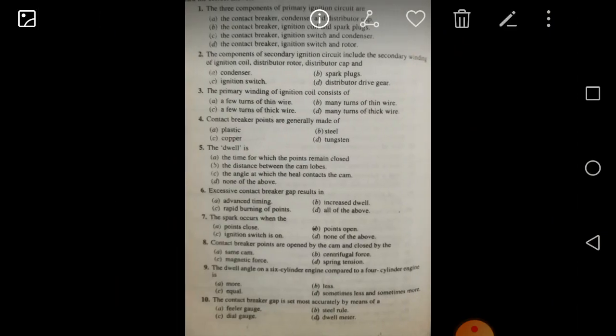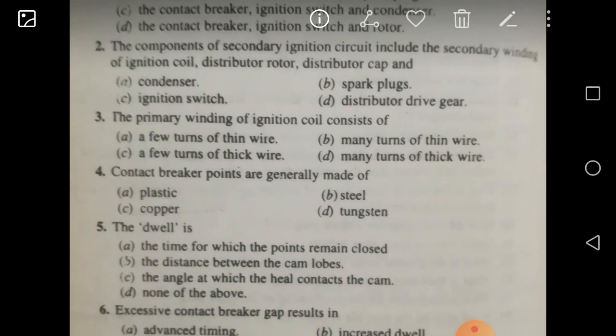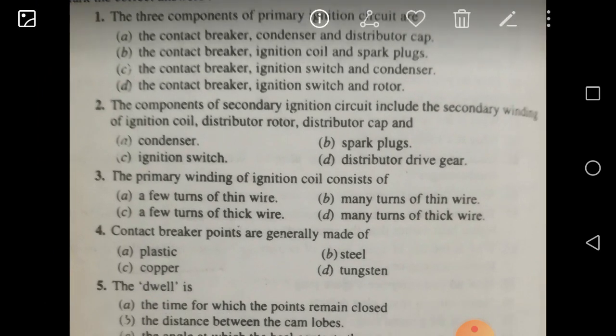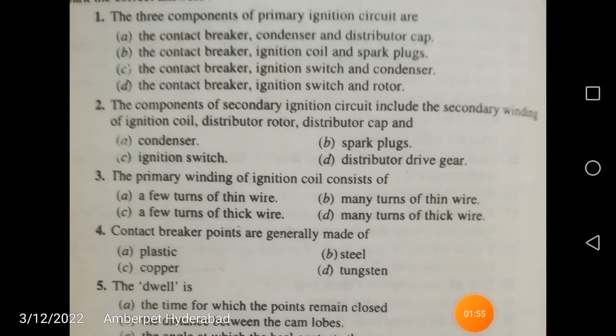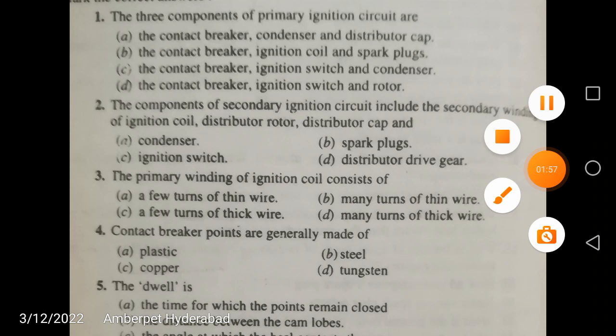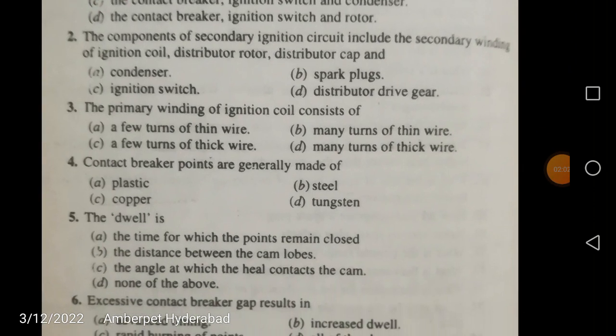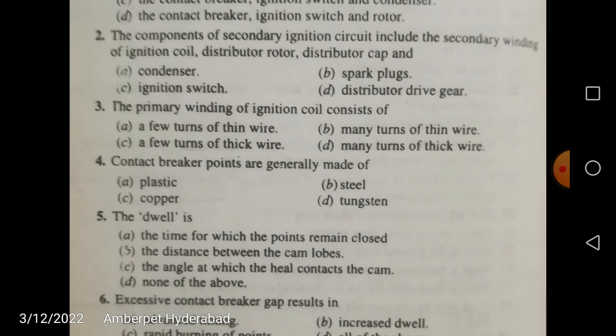So let us see some good questions about this topic, the ignition system, friends. The three components of the primary ignition circuit are the contact breaker, ignition switch, and condenser. Next, the components of the secondary ignition circuit include the secondary winding of the ignition coil, distributor rotor, distributor cap, and the spark plug.